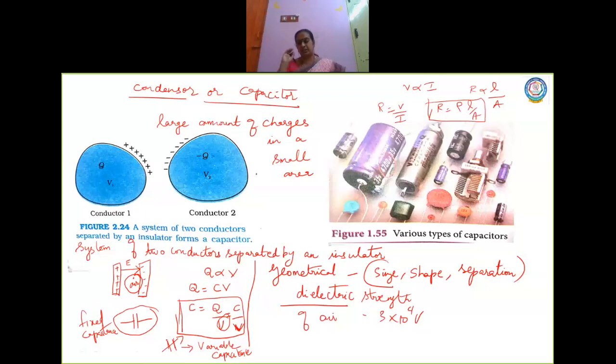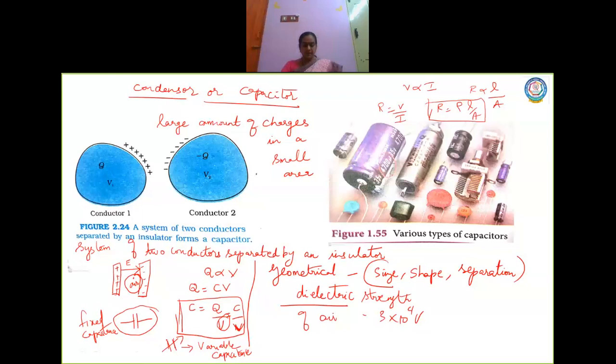If it exceeds, again the charges start leaking. So this is about the storing of charges in a capacitor.